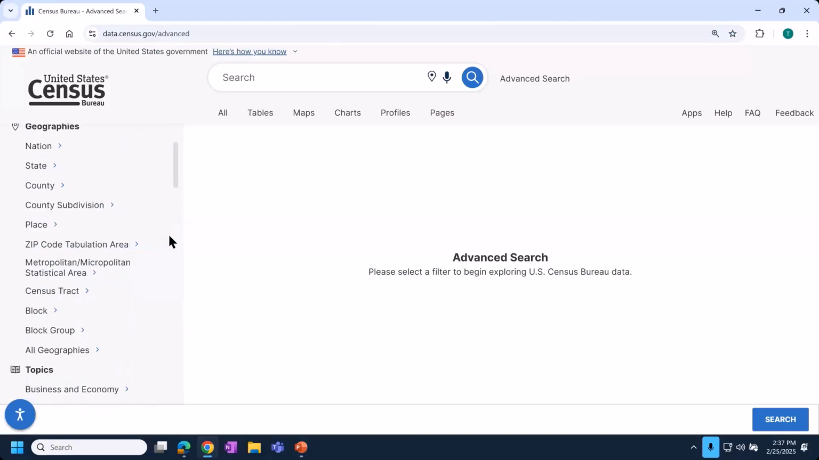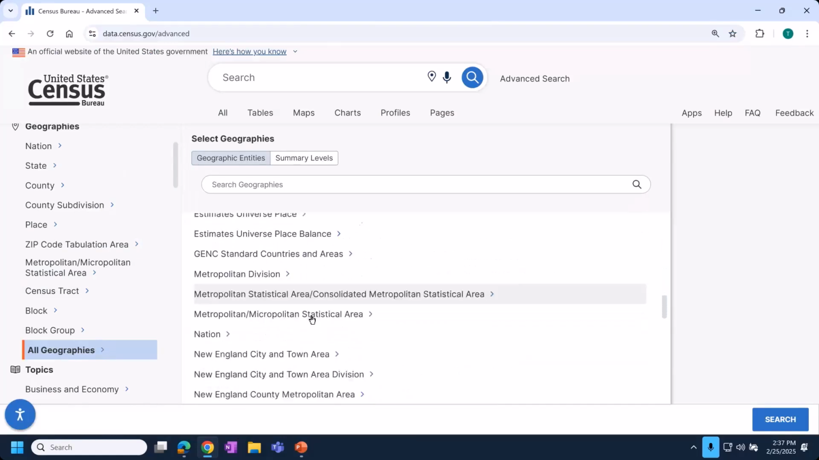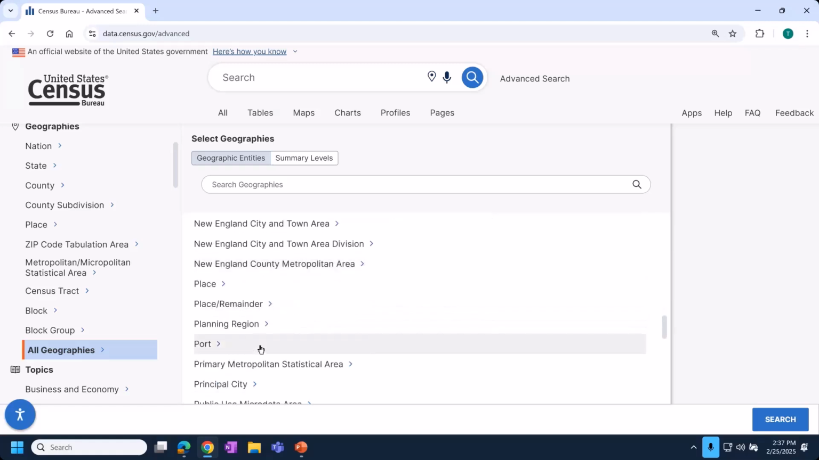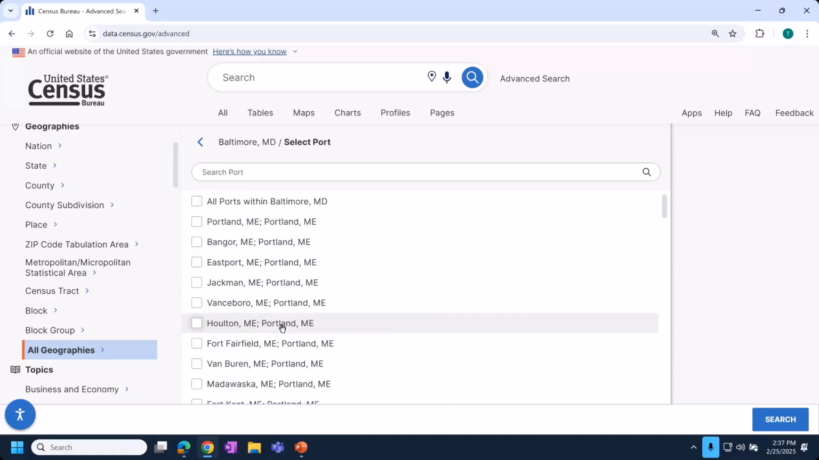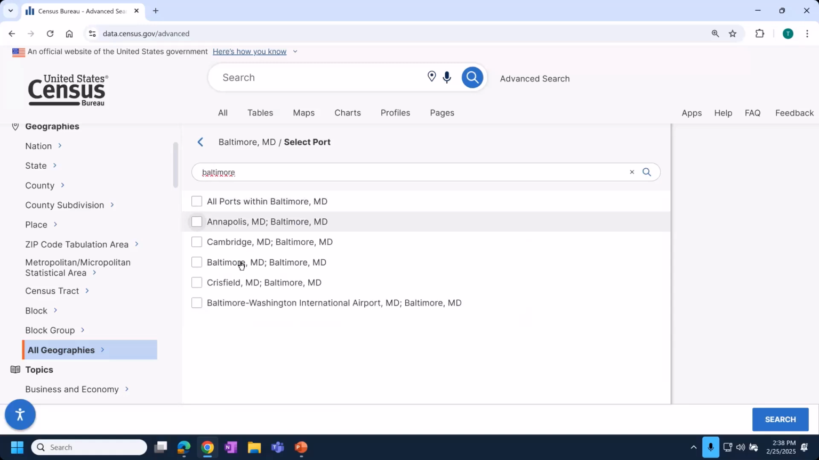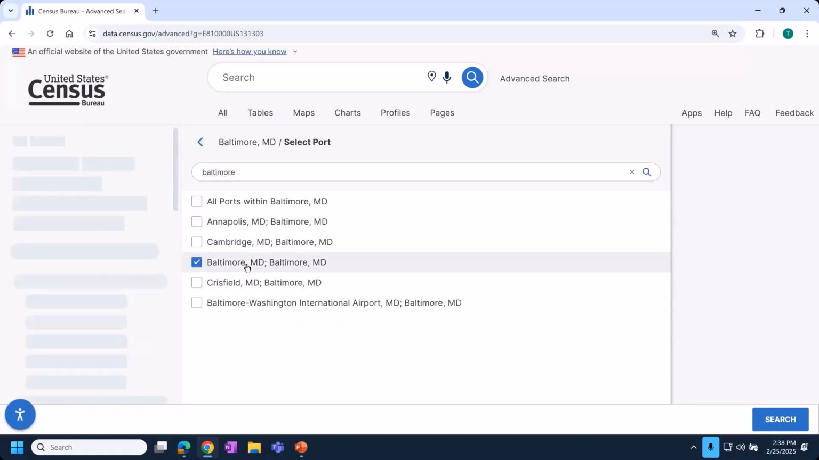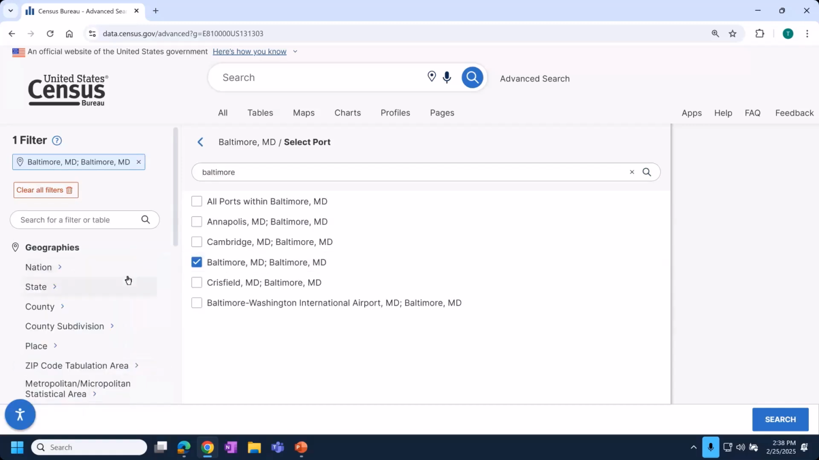And on the left, we've been working off of these primary geographies. They're the most common. There's an option to choose all geographies, and that's where you'll see less common options such as port. So here I'm going to click port. It prompts me to select an area, and then I need to choose from this list to get to the Baltimore port. So I could scroll down to it or click into the search bar at the top, type in Baltimore, and then choose the Baltimore, Maryland port. Great, so we have the geography we're interested in.